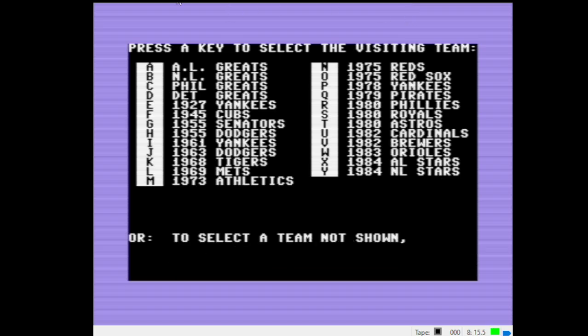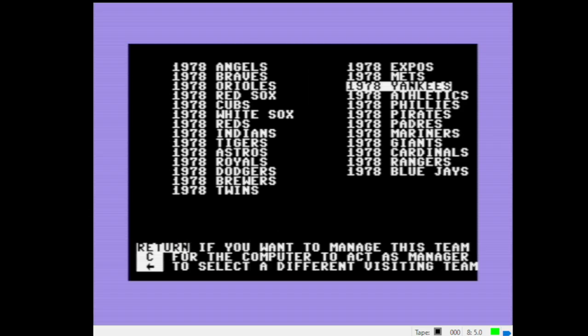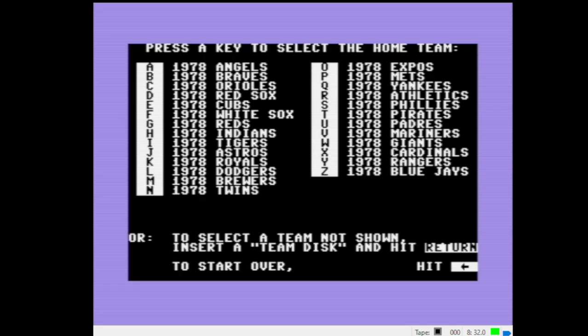All right, so I put the disc in. We're going to hit enter, or return, I mean. There we go. So we want to select the Yankees. And I'm going to manage the Yankees, and the computer will manage the Red Sox.